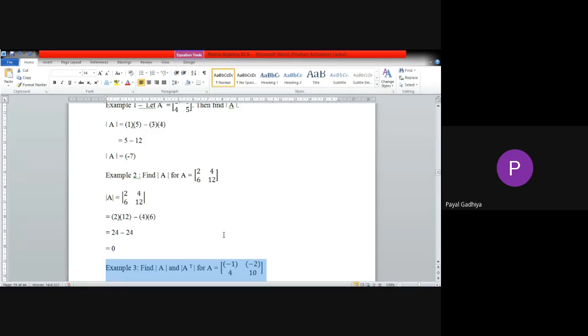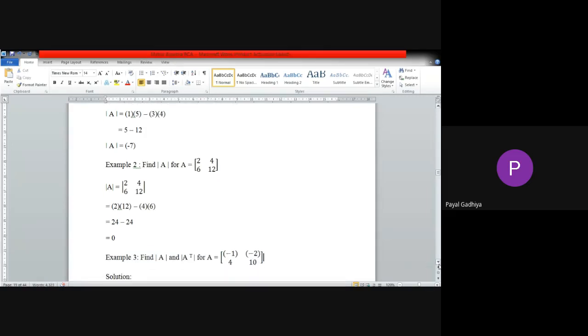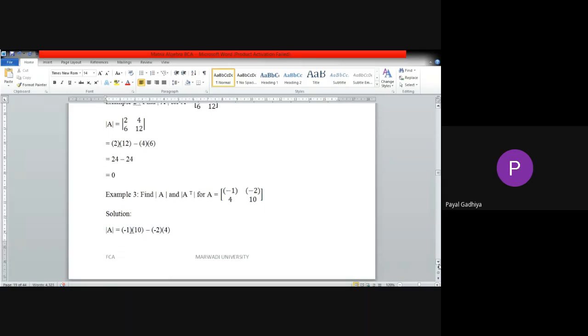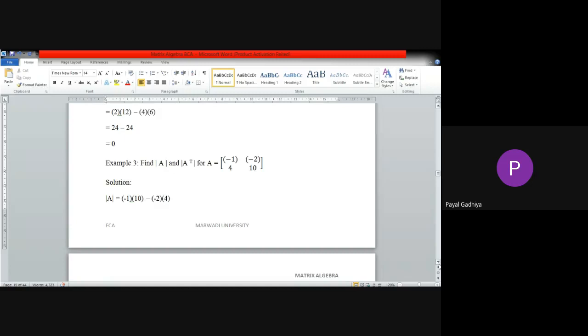And now what will be A transpose for this matrix? Write A transpose in the chat box.